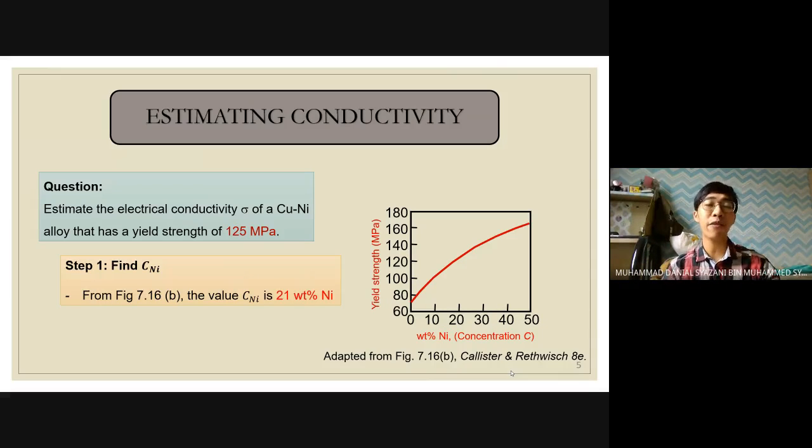The first step is to find the concentration of nickel by using figure 7.16b. From the figure we can obtain the concentration of nickel is 21%, by just plotting this graph.